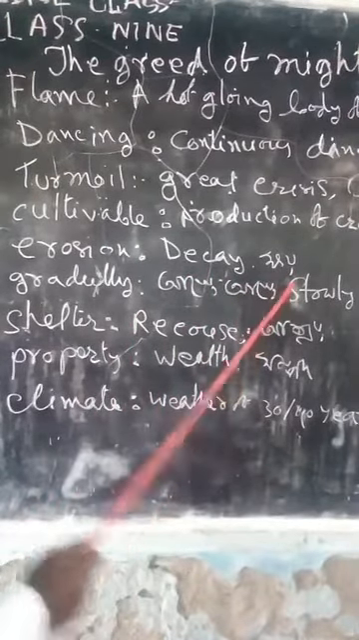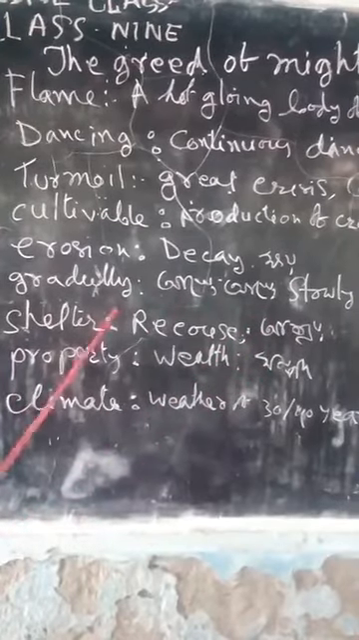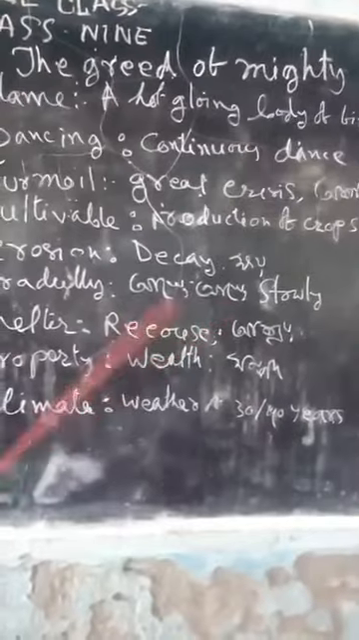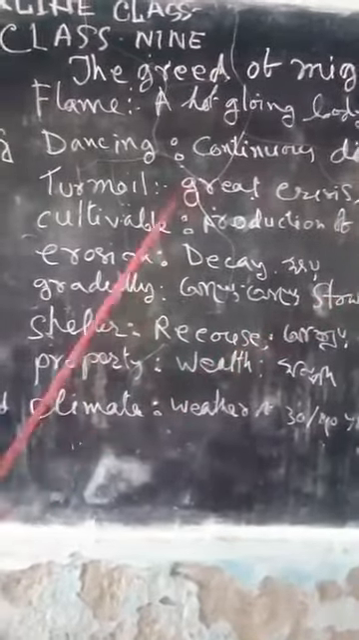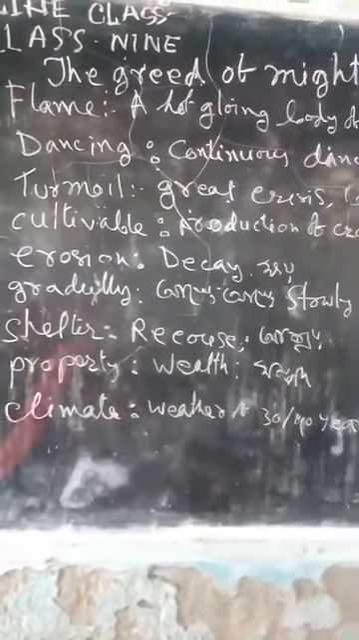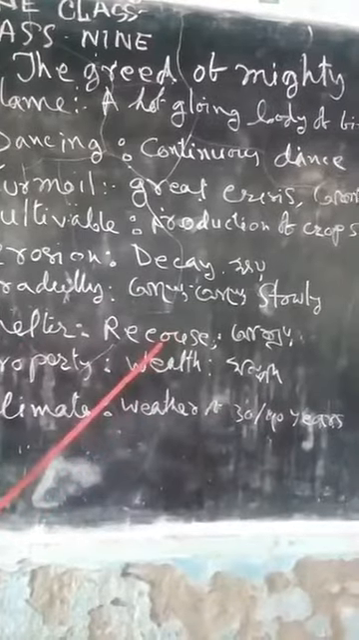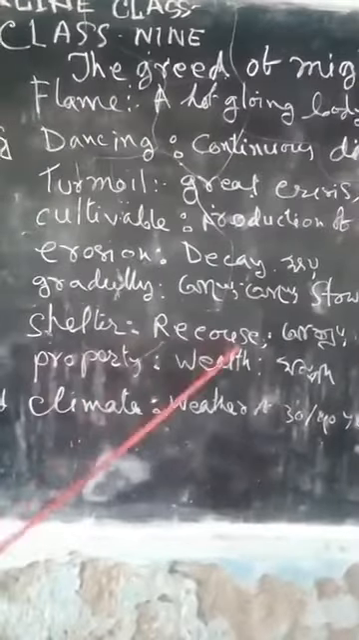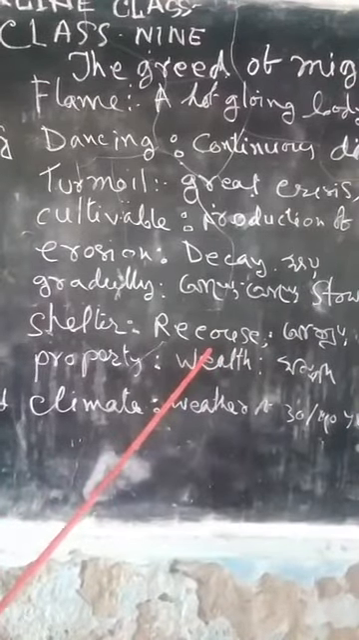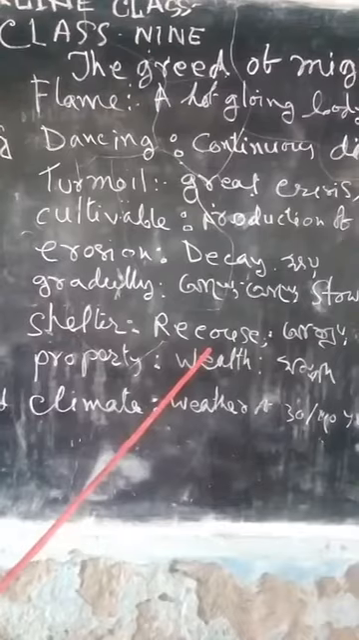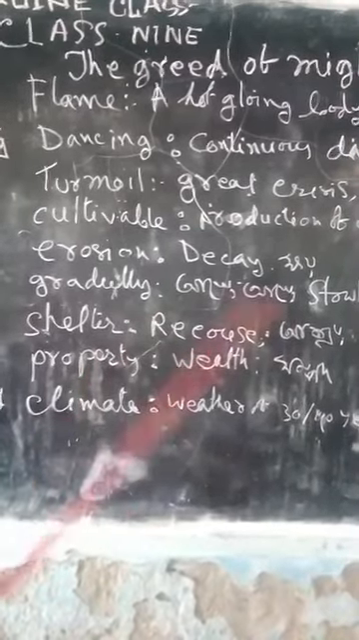My dear student, listen to me very carefully. Gradually. In Bengali, aste aste. In English, slowly. Shelter. Shelter means recourse. Ashray. Those men have no shelter. They make recourse, their recourse to remain at that place. That is shelter. In Bengali, ashray.